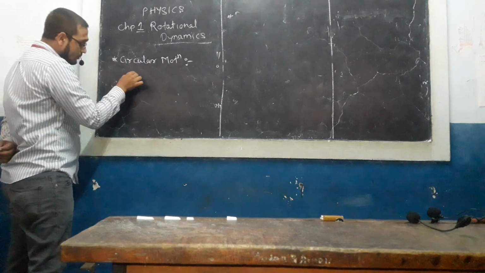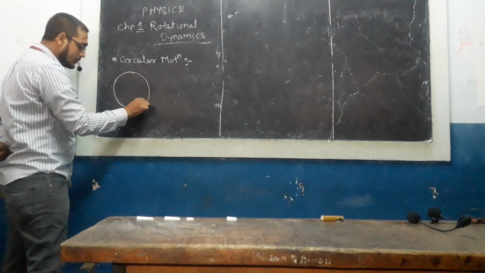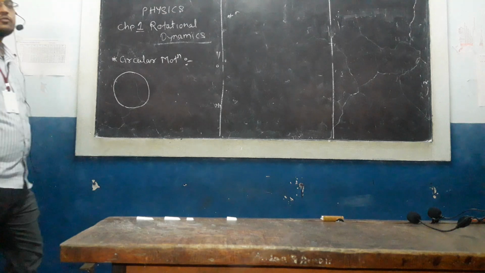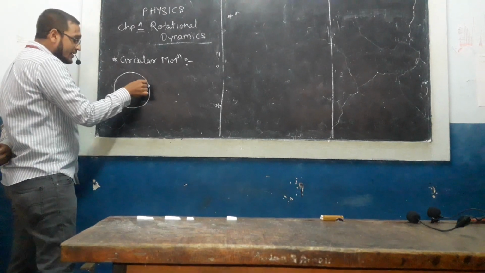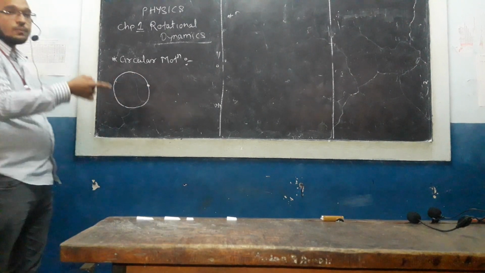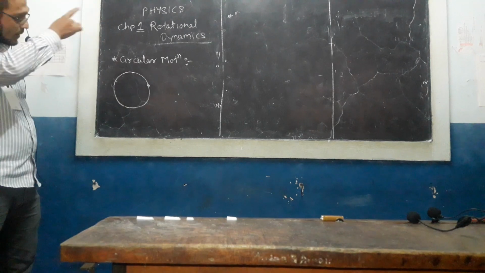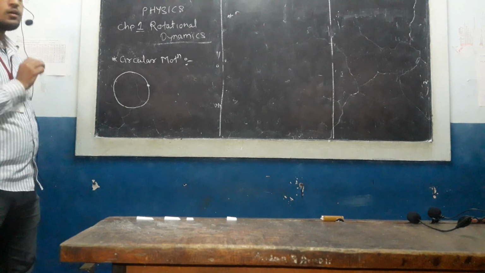In circular motion, a particle travels a path along the circumference of the circle. Suppose this is a particle. It is traveling a path along the circumference of the circle. If the path is circular, then we term that the motion is a circular motion.